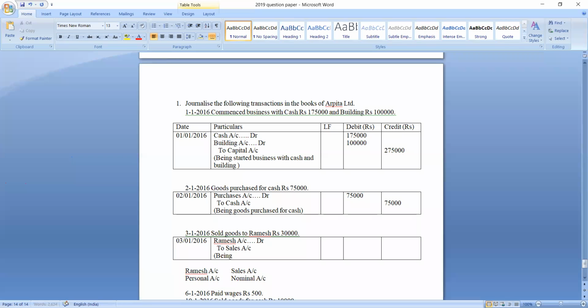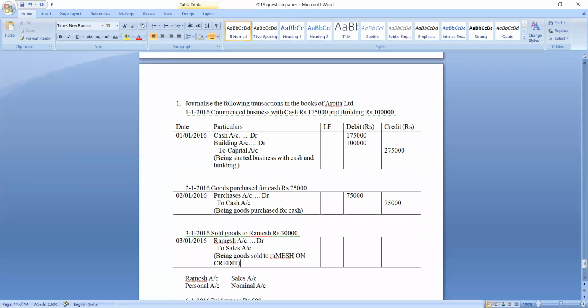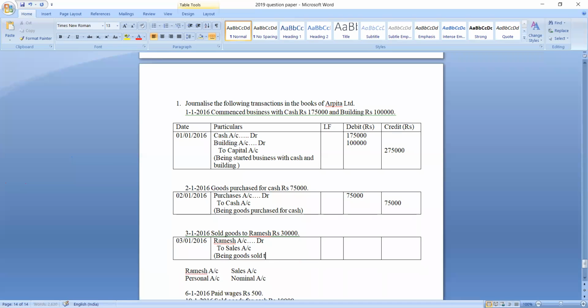What is the narration? Narration is being goods sold to Ramesh on credit. Understood? Goods sold to Ramesh on credit. Are you getting my point? Goods sold to Ramesh on credit. Yes, this is how we need to write the narration.